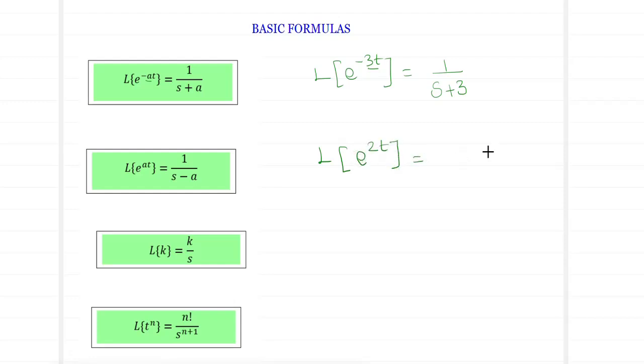Now, this will be equal to 1 divided by s minus 2. So, when it is positive, over here it turns as negative. When it is negative, over here it turns as positive. Next comes Laplace of a constant. When you have a constant called k, the formula turns out as k divided by s.